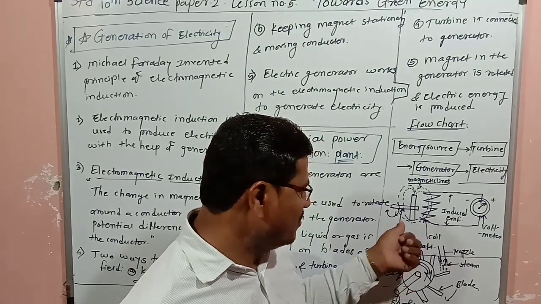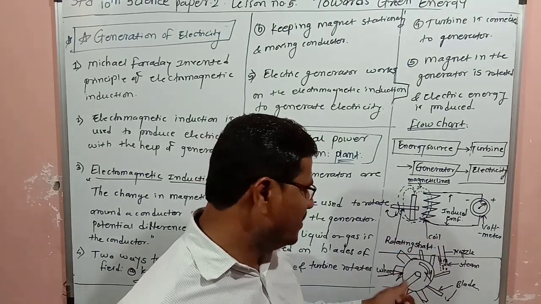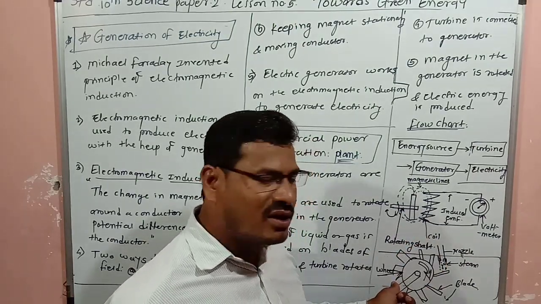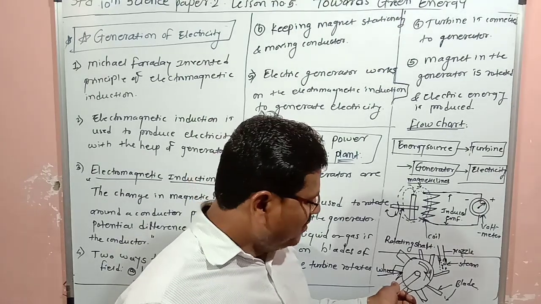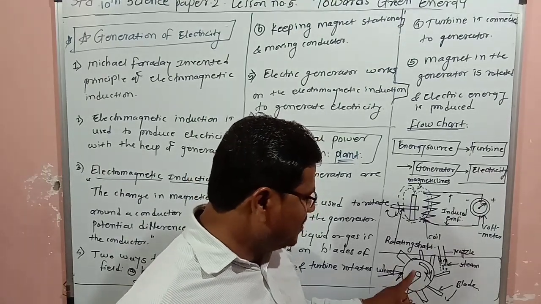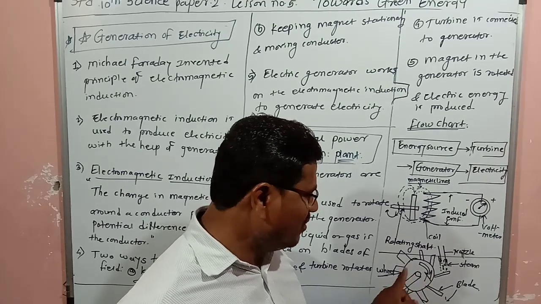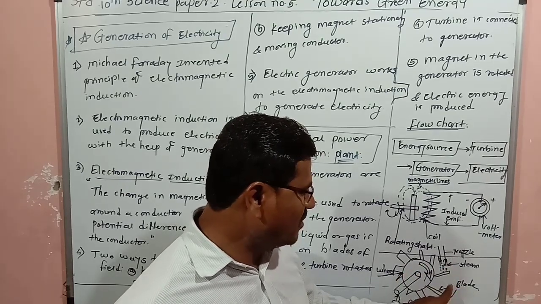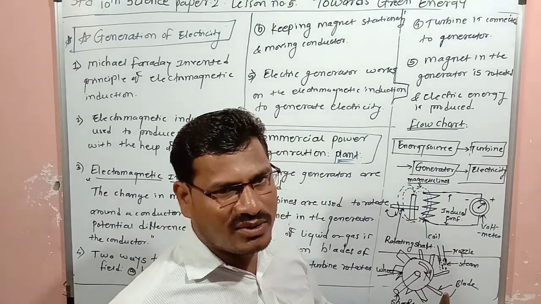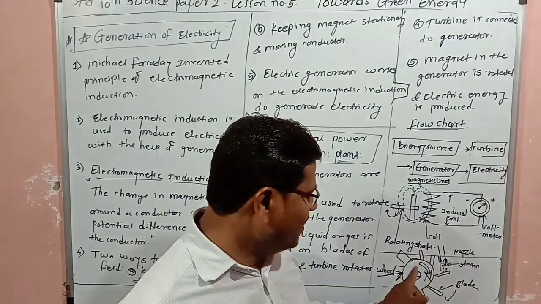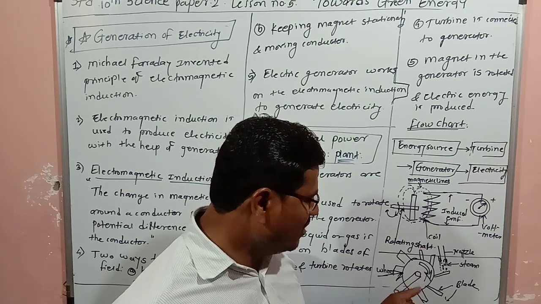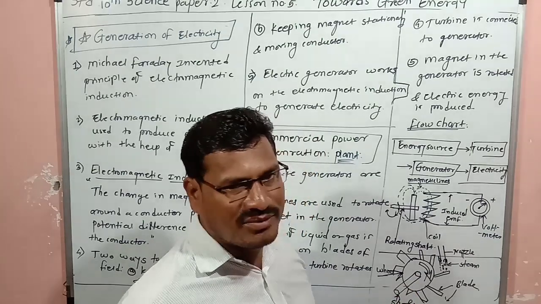Here there is a rotating shaft and a coil, and this one is the turbine. This diagram is of a turbine, which is a large wheel with different blades fixed on it, and it has one shaft. It is connected to the outside machine.